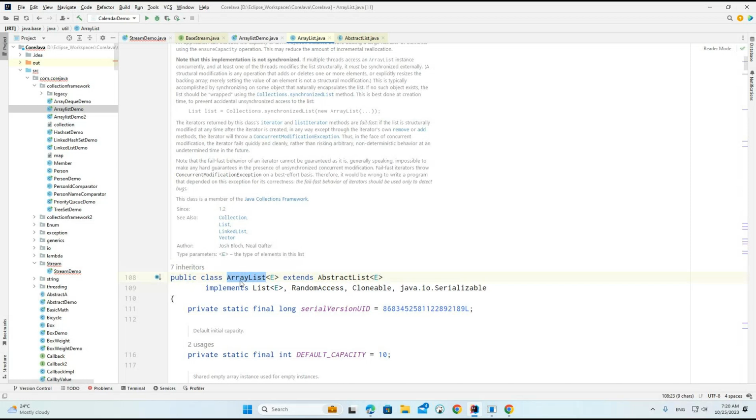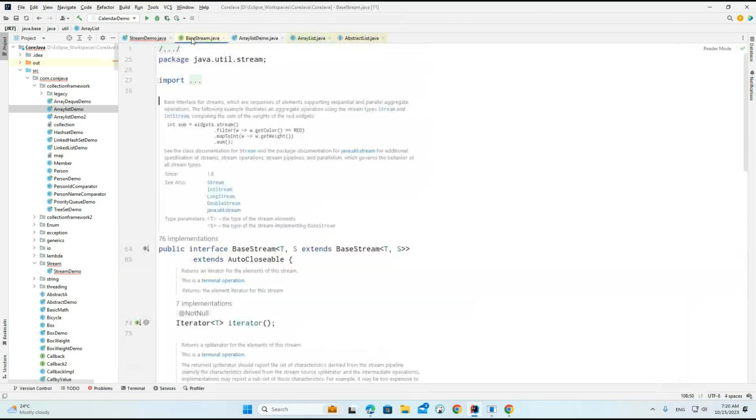ArrayList is the implementation class for the list interface, because list internally extends from collection. So this is what we need to understand, and this is the way we can understand it.